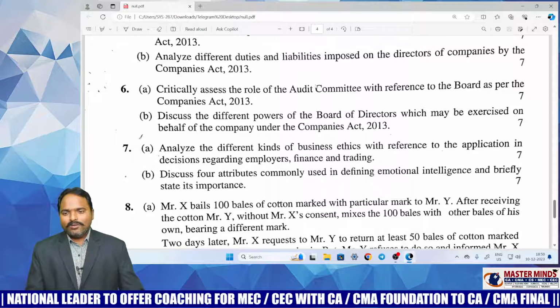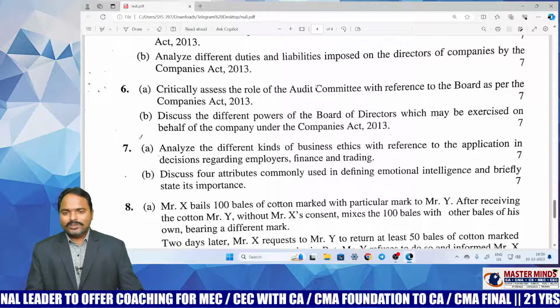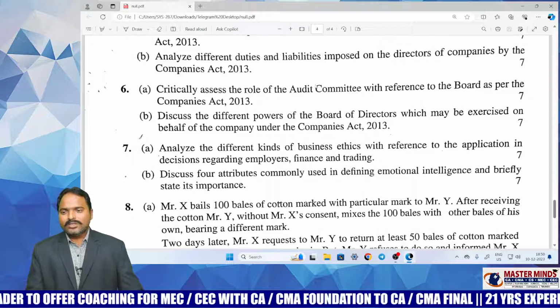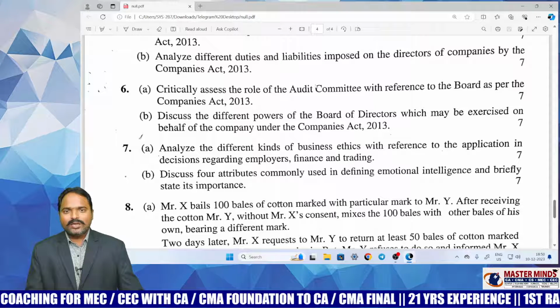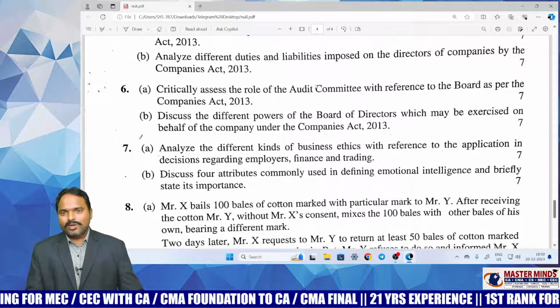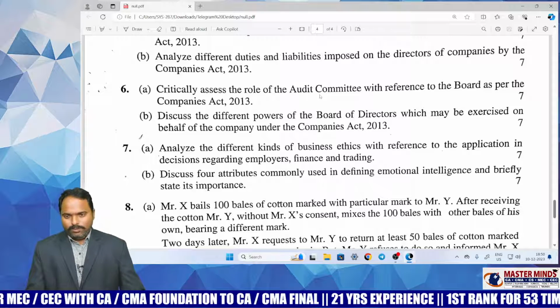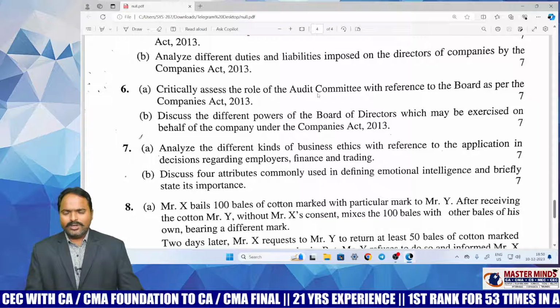And one more point: of the questions we provided as guess questions, as far as law is concerned, out of 14 descriptive type questions, we got 11 questions directly in our question paper. This is also something we can mention in this context.